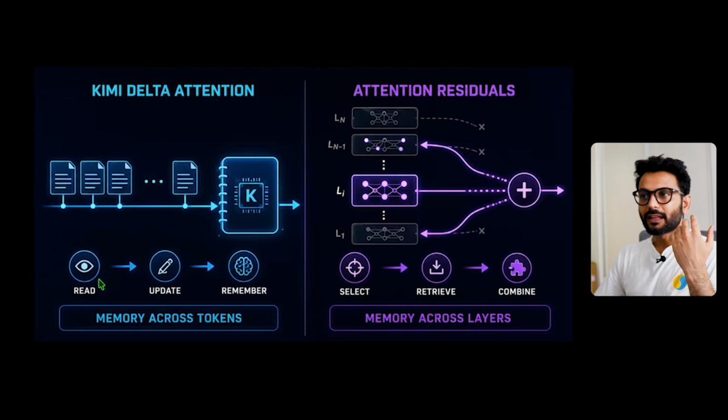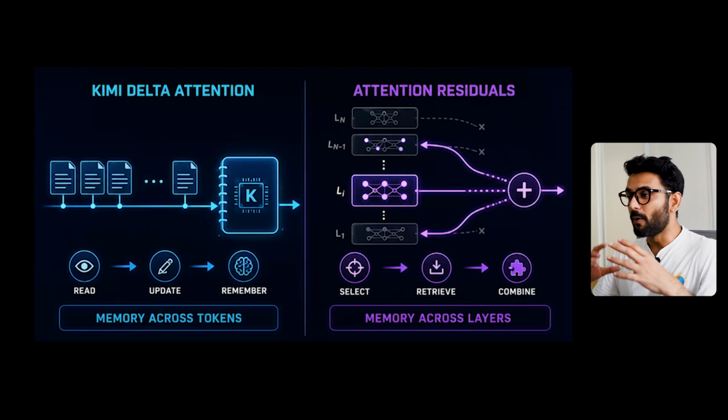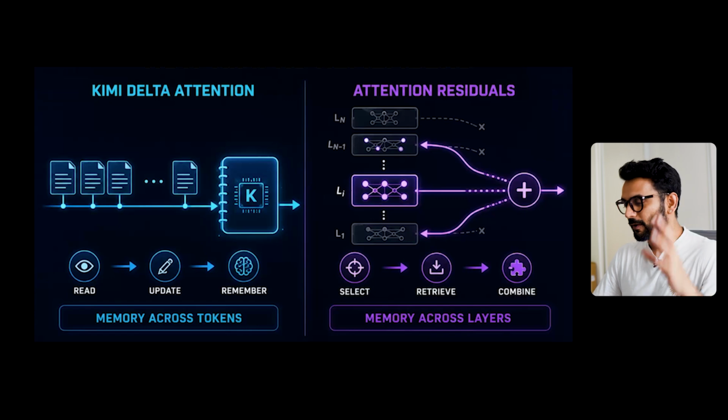So if you want to understand Kimi Delta Attention, you can say which information from earlier token should I remember, and attention residual is like which information from earlier layer should I remember. So this is a really important thing about the Kimi K3 architecture. And I'm going to test how much it stands in the real world, whether this is really a useful model, what they have developed or not.